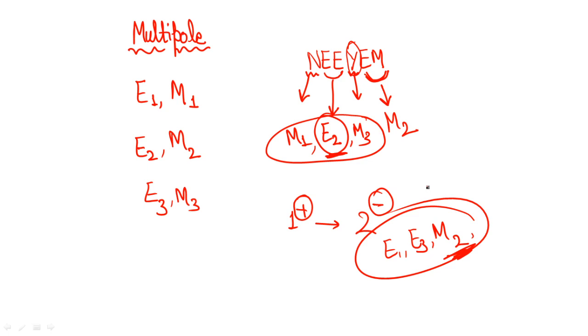So I hope with this trick, just by checking the change in parity, it will be easy for you to consider what will be the allowed multipoles in any transition. Okay, so guys, this was the trick, and you can practice more questions based on it. You can take more examples, you can try to apply this trick there, and I hope it will be helpful for you.